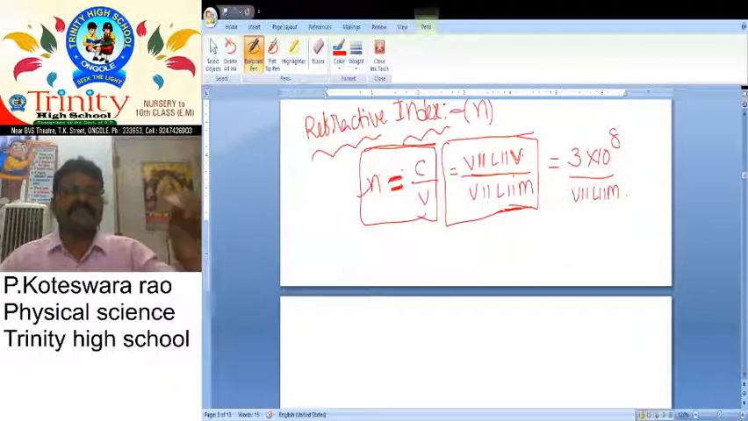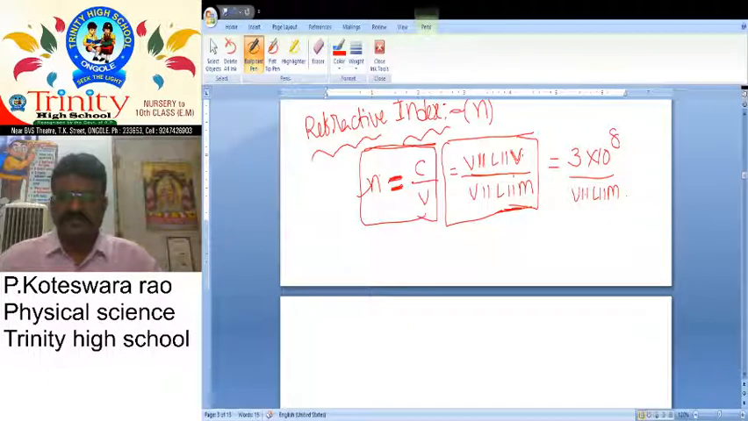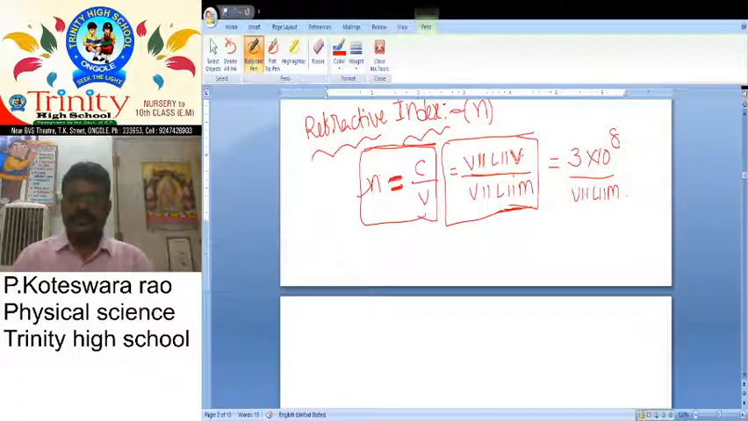Absolute refractive index is defined as the ratio between the velocity of light in vacuum and the velocity of light in medium. So my dear students, this is a very important concept, and I think everybody must understand this one.